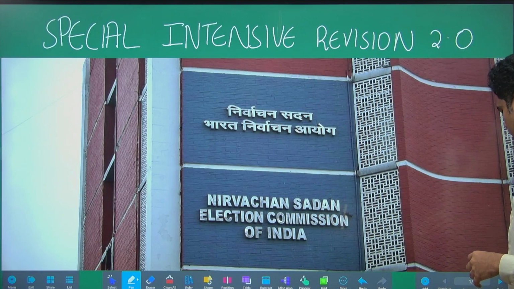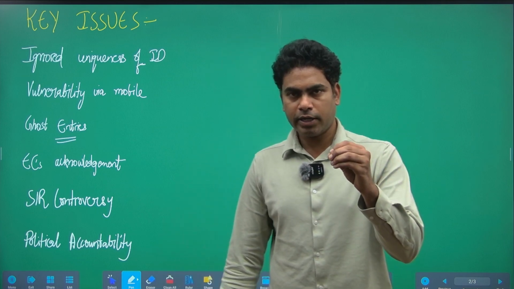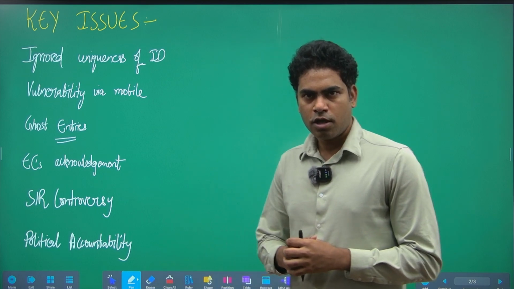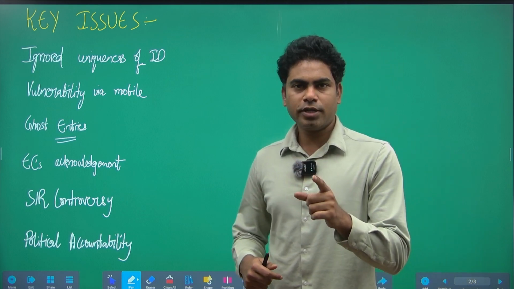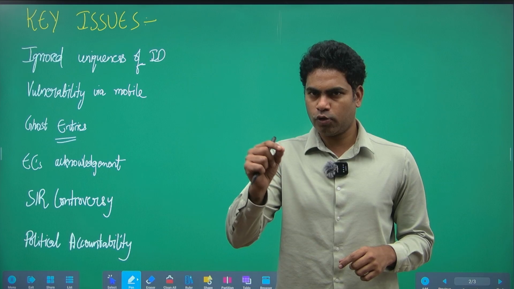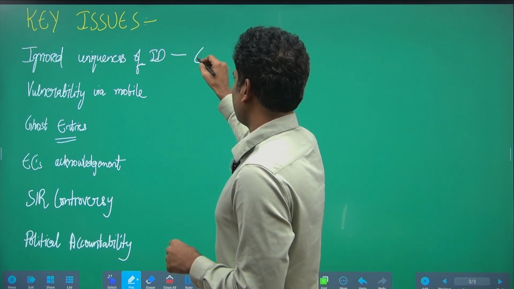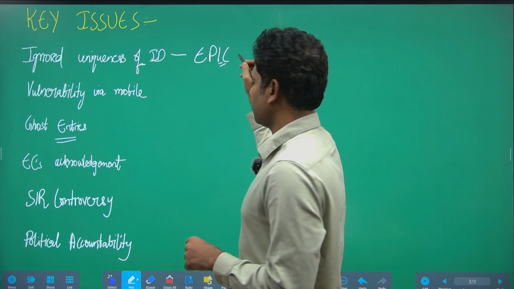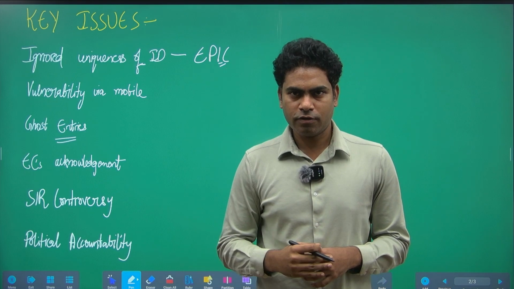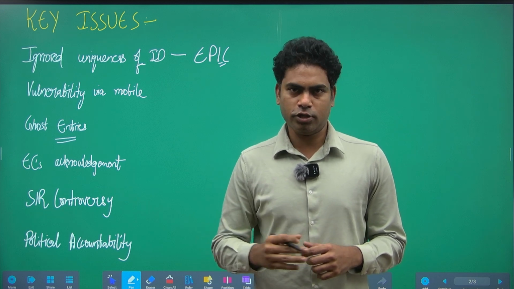Now, firstly, if we try to understand the topic, the issues that ultimately led to conducting Special Intensive Revision 2.0 are as follows. Firstly, we lack unique identification cards, right? We have electoral photo identity cards, that is EPIC, right? EPICs were launched by Election Commission of India in 2000 itself, so that we could get rid of the problem of the duplicacy of voters.